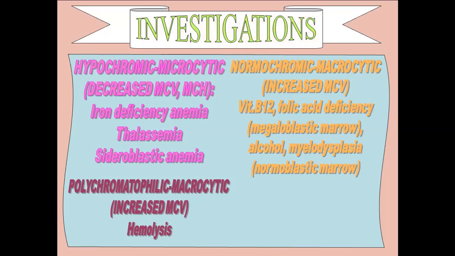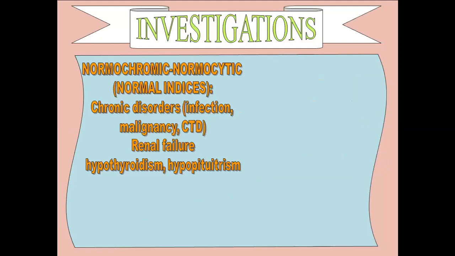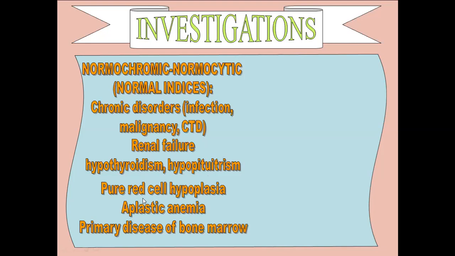Then is the normochromic normocytic anemia, meaning that the MCV and the MCH are of normal value, meaning that the size is normal and the hemoglobin concentration is also normal in this case. So causes include chronic disorders like infections, malignancies, connective tissue disorders, chronic renal failure, hypothyroidism, and hypopituitarism. Pure red cell hypoplasia, aplastic anemia, and primary diseases of the bone marrow. So these all are the causes of normocytic normochromic anemia.